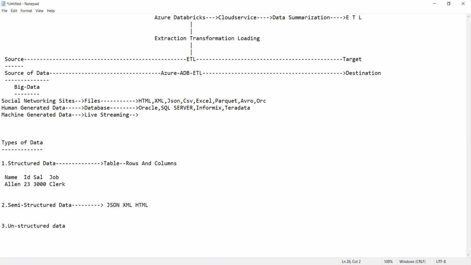In the same way, I have Bobby as a second row, with 4000 and senior clerk.